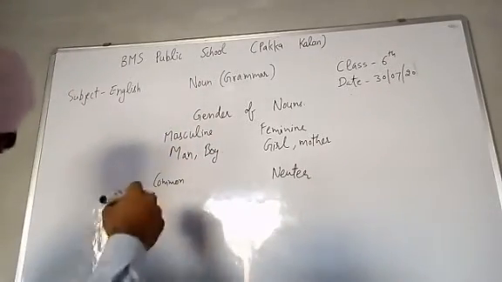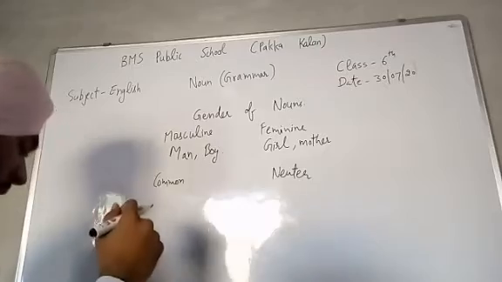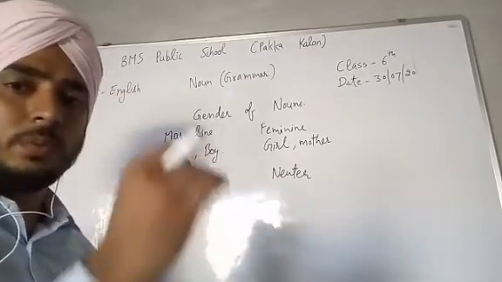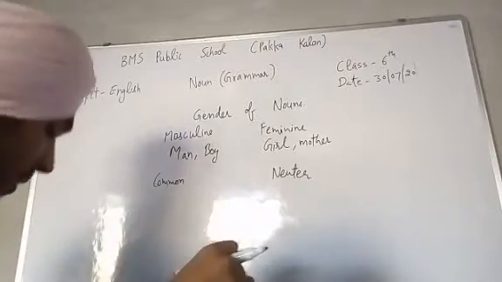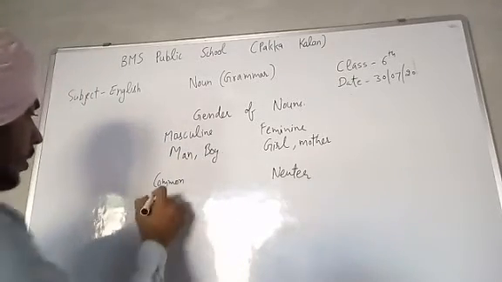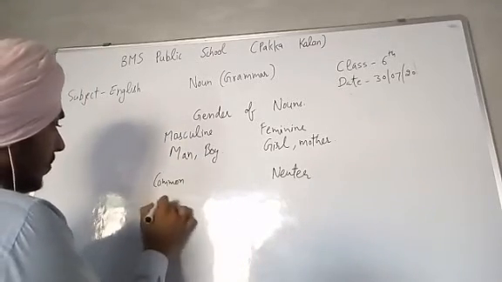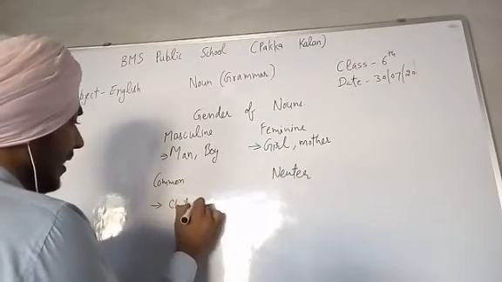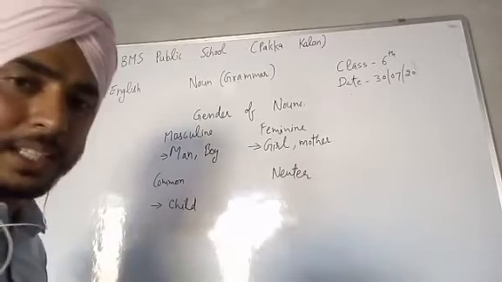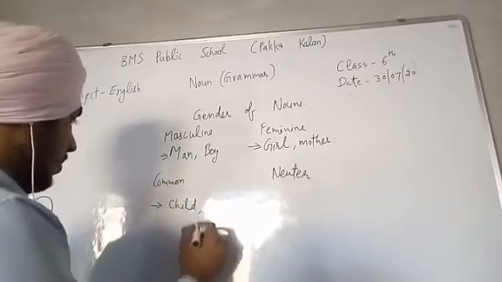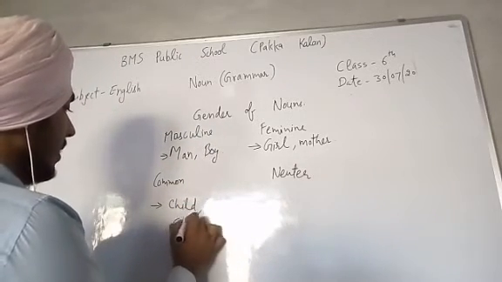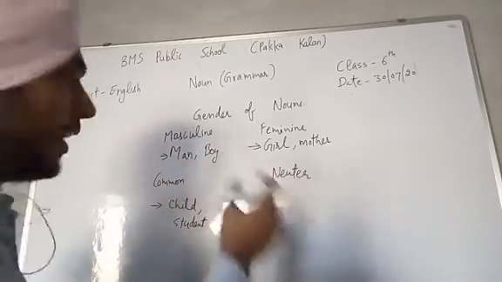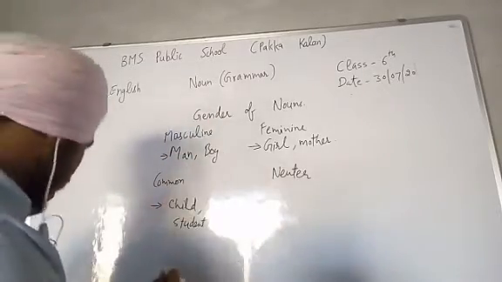Next is common gender. What is common noun? Noun that denotes either male or female. Noun which could be used for both male and female, that is a common noun. For example, child. Child could be used for both boy and girl. So it is a common noun. Next is student. Student could also be a girl or a boy, so that is a common gender.